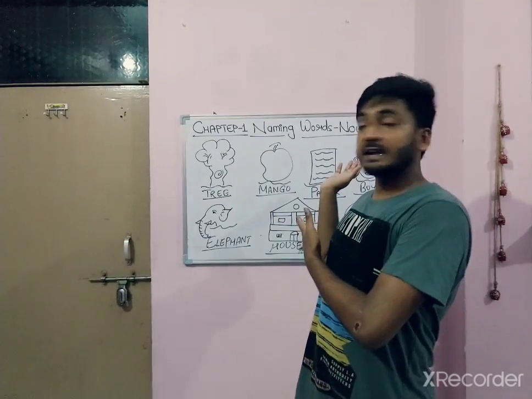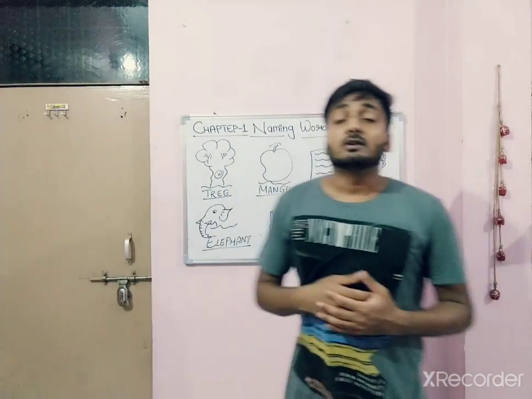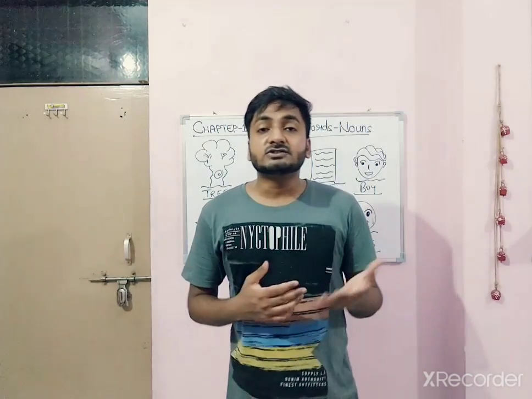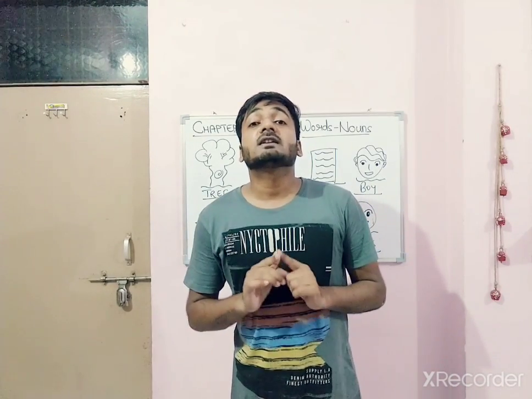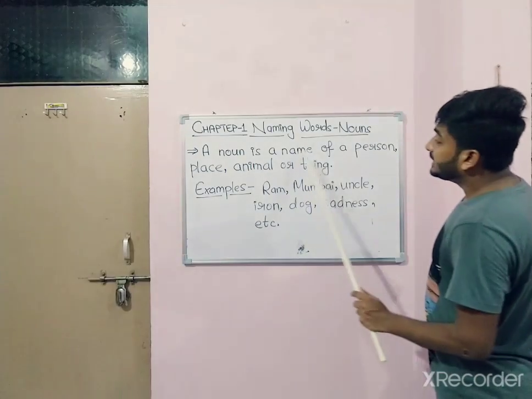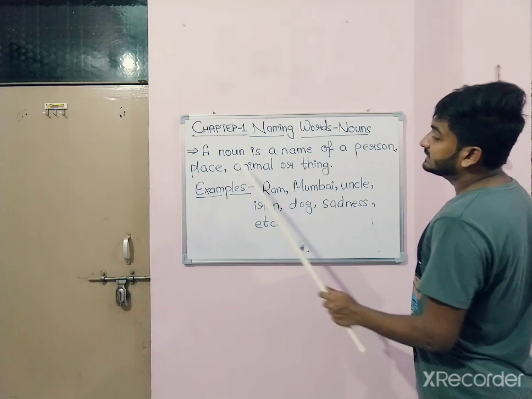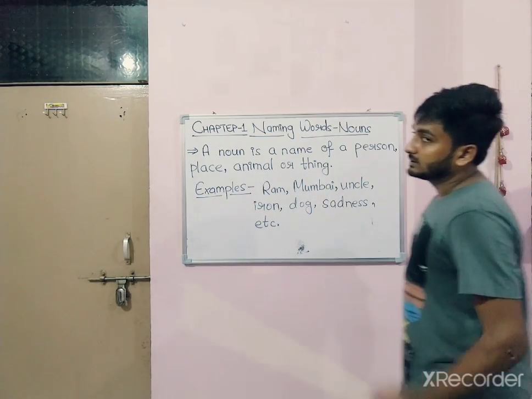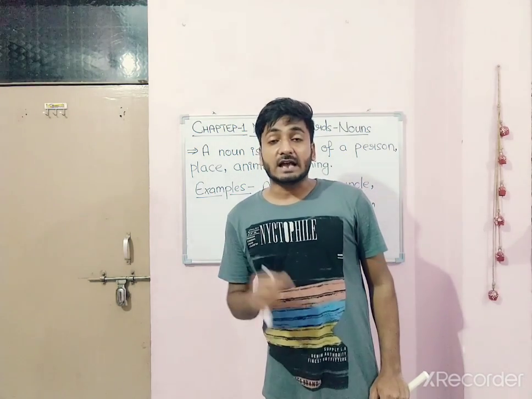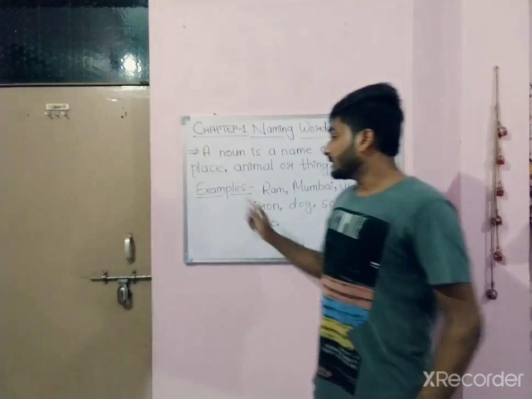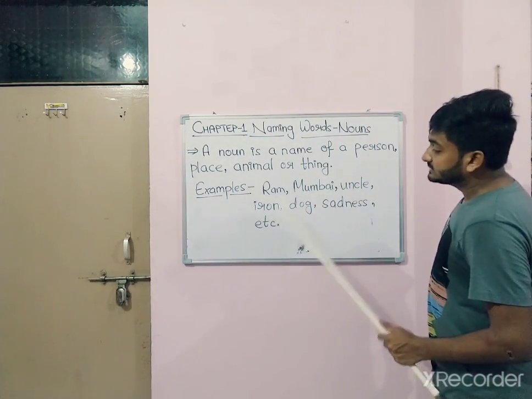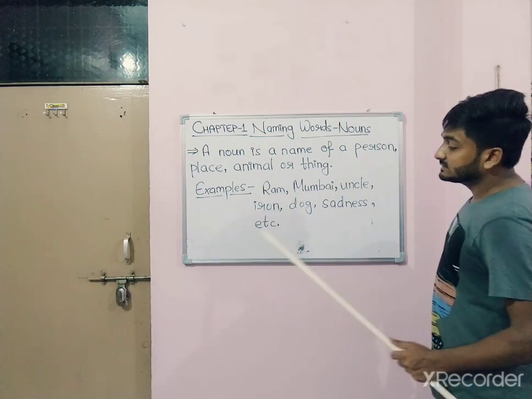Examples, so many examples I have given already. Tree, mango, Ram, Mohan. Collective nouns like herd, fleet, bunch, pride. These all are nouns. What is a noun? A noun is a name of a person, place, animal or thing. That means anything which you can call by a name, it's a noun. Got it? Now examples: Ram, Mumbai, uncle, iron, dog, sadness, etc.